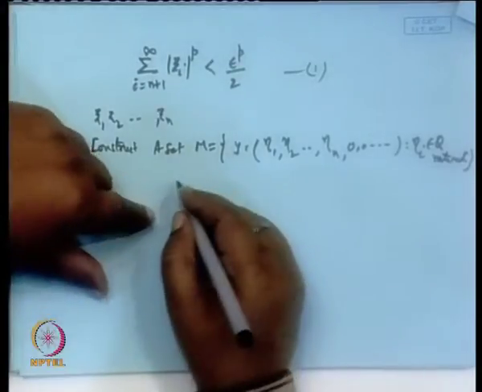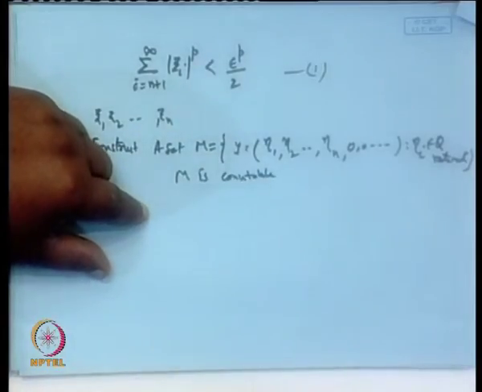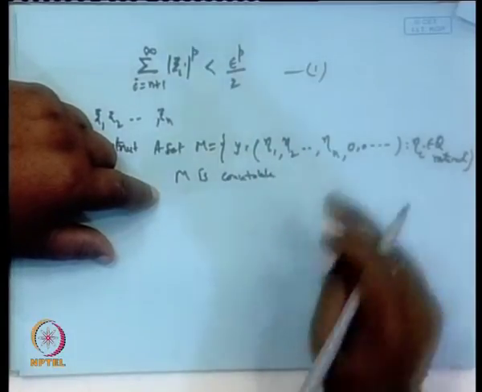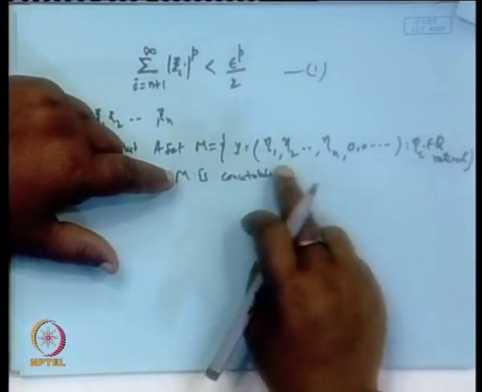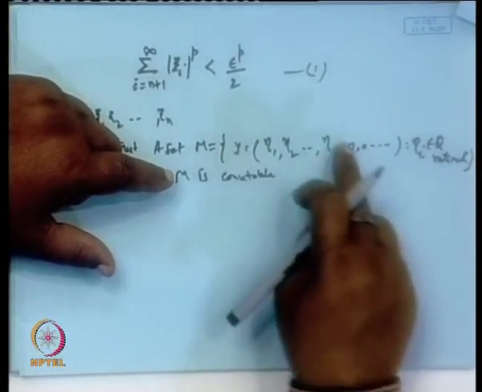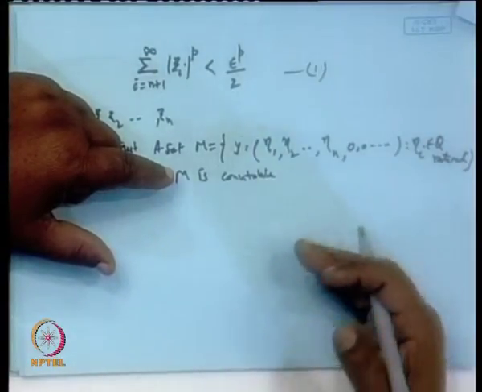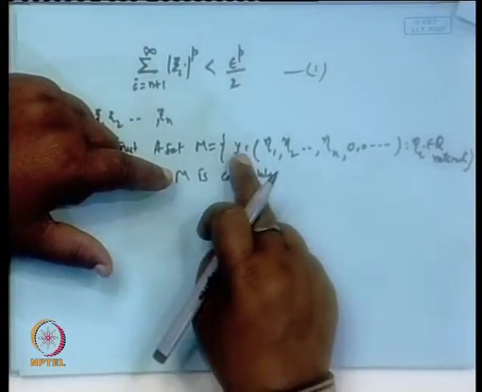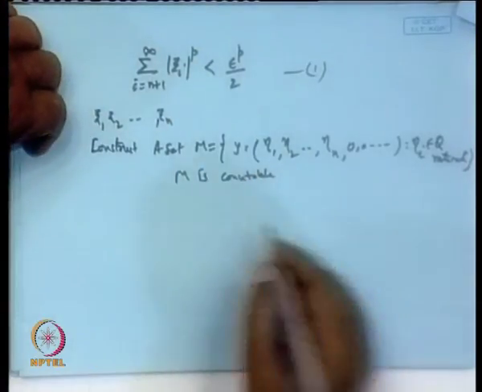Now, this set M is obviously countable. Why? Because these are rational points. You keep on changing eta_1, eta_2, up to eta_n, and you get other points y_1, y_2, up to y_n, but the eta_i's are rational numbers and the set of rational numbers is countable. So, we can replace eta_1, eta_2, up to eta_n from the countable set. Therefore, y_1, y_2, up to y_n can be constructed and this will form a countable set. So, M is countable.